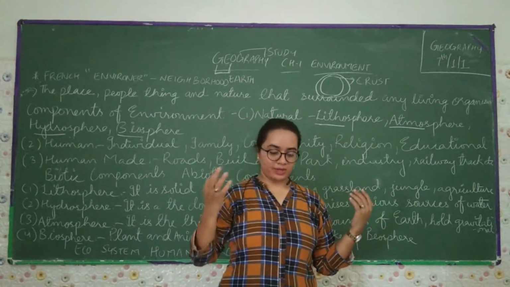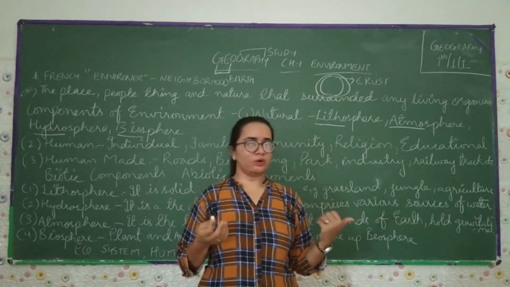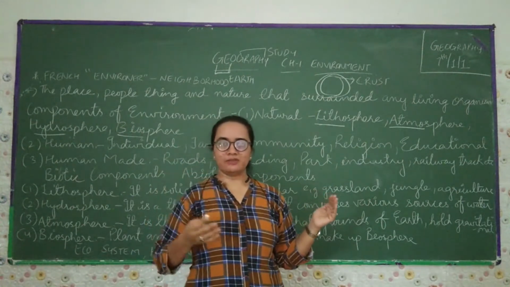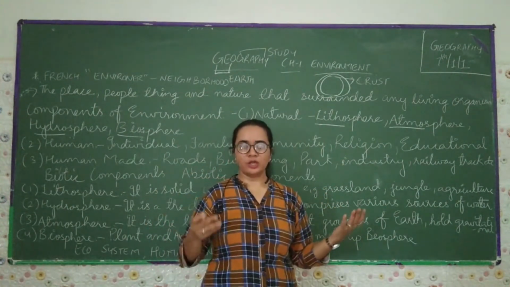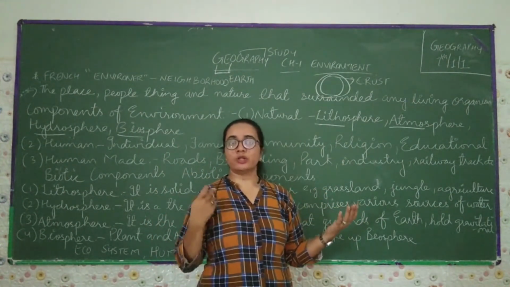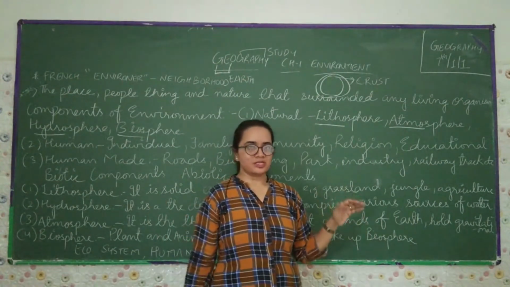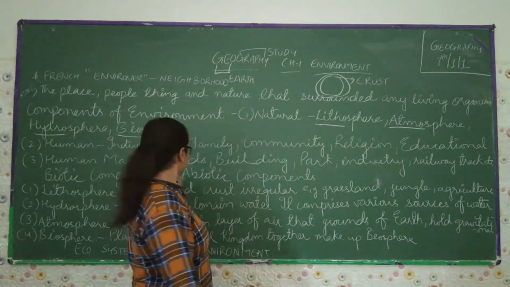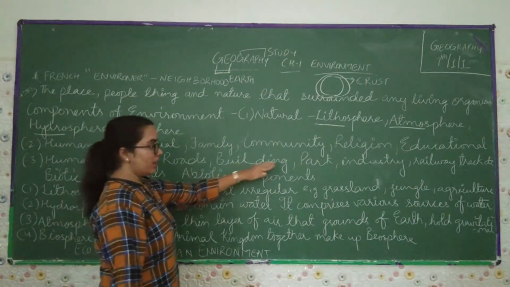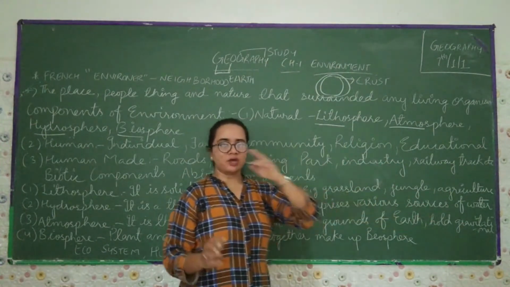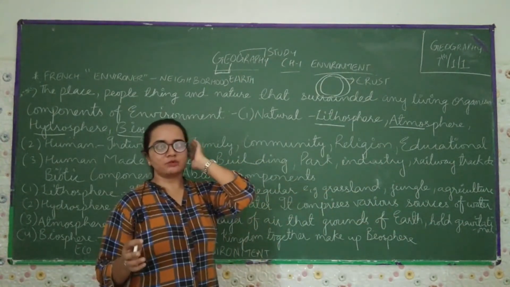As their mind developed, they made numerous things to make their life easy, according to their desires and their needs. They made roads, buildings, parks, industry, railways.